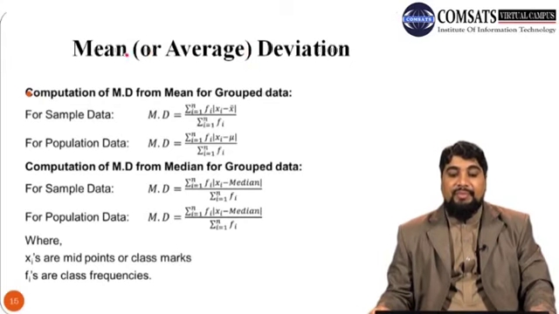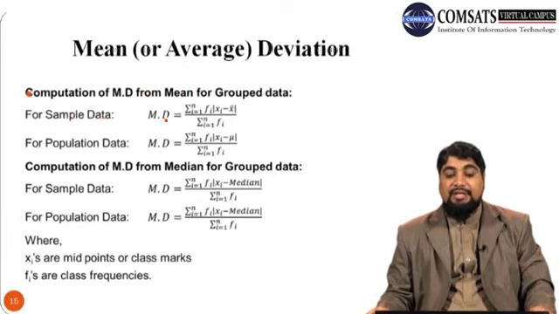Now we provide the formula for the computation of mean deviation from mean for the grouped data and mean deviation from median for the grouped data. First we discuss how to calculate mean deviation from mean for grouped data.